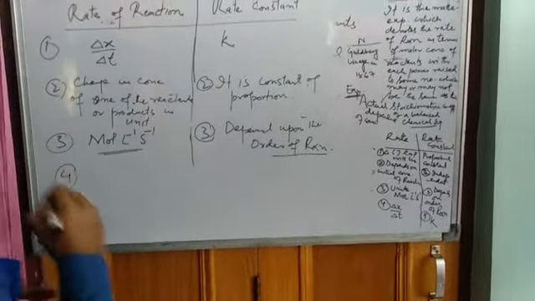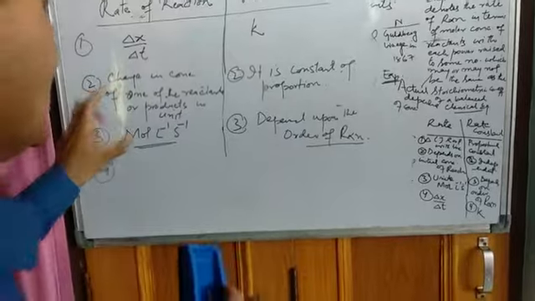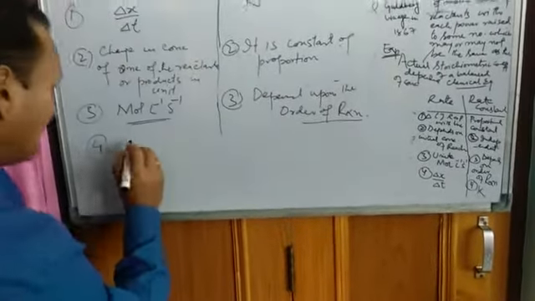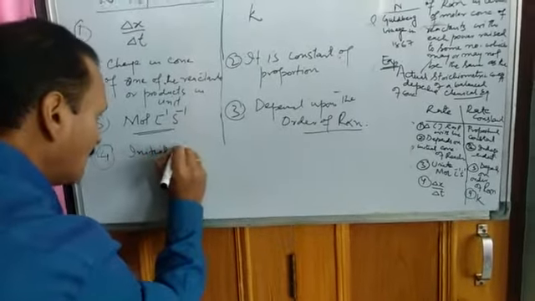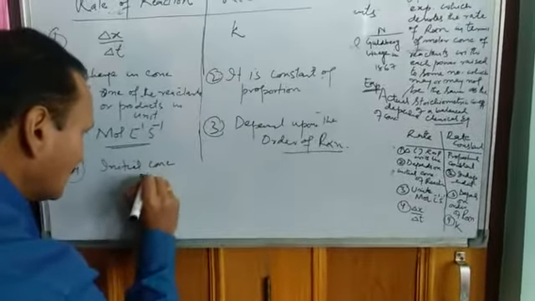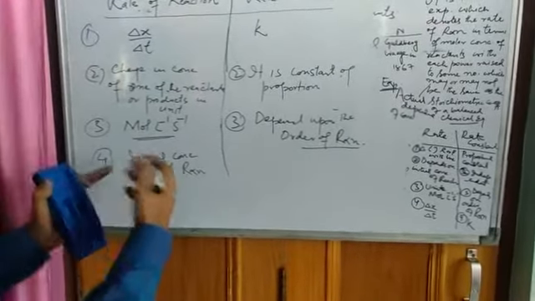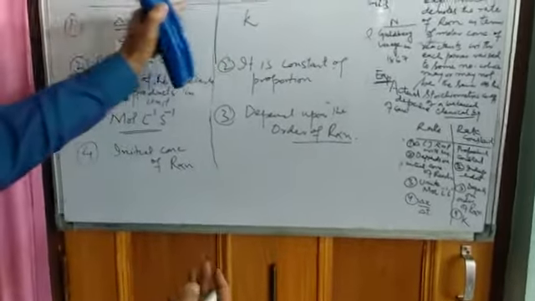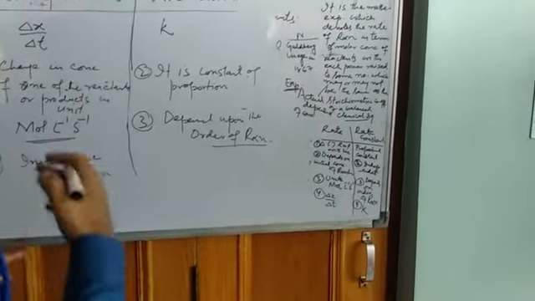Then we have one more difference: the rate of a reaction depends upon the initial concentration of reactants. What does this mean? This means that if we have higher concentration, we will have higher rate of reaction. If we have lower concentration, we will have lower rate of reaction.